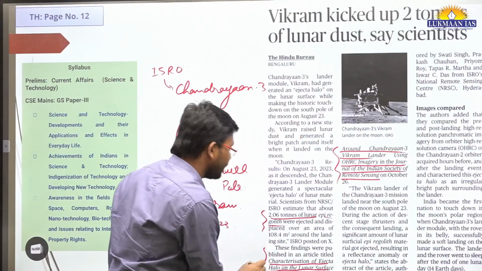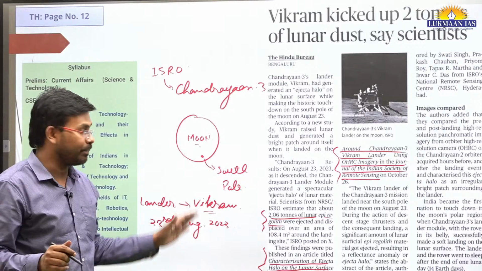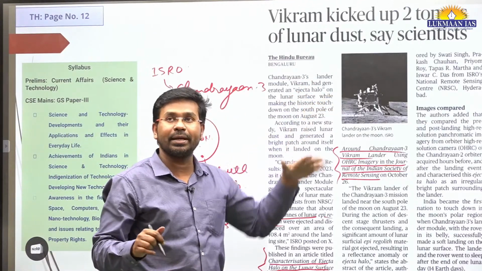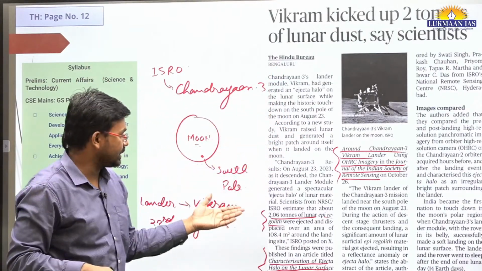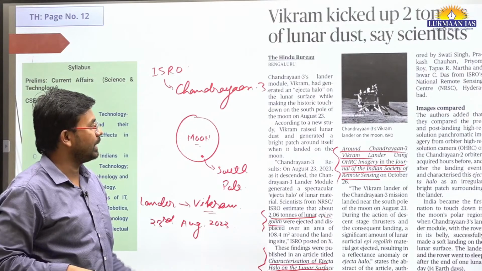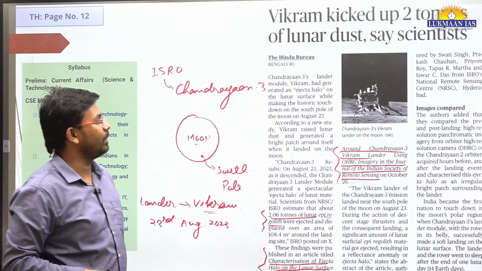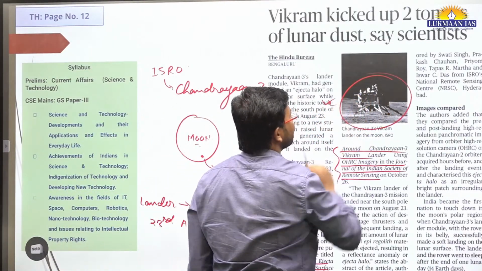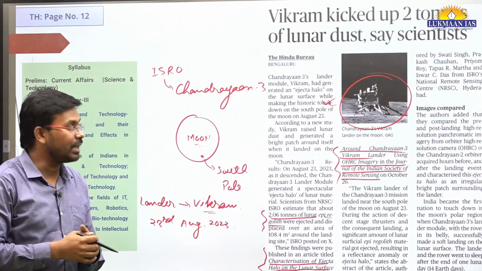So in a journal, an article was published. In that article, they have mentioned that the touchdown of the Vikram lander made around 2 tons of dust, known as epiregolith of the moon, to make a halo around this lander module. This is the Chandrayaan 3 lander module on the surface of the moon, on the south pole of the moon, and we have discussed it earlier also.